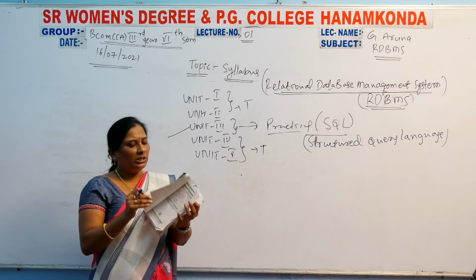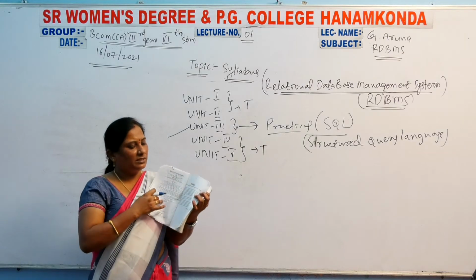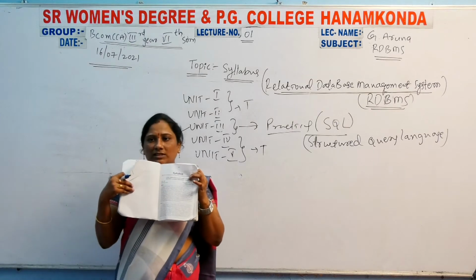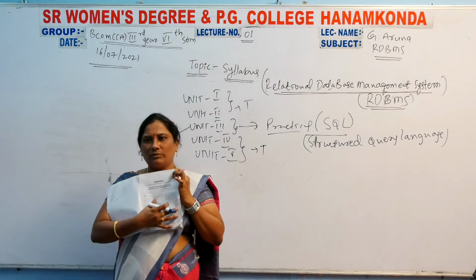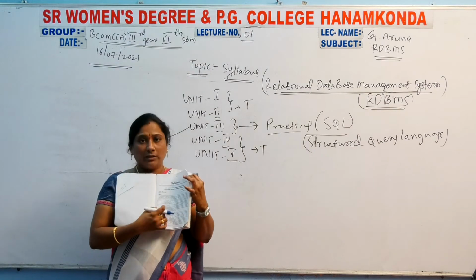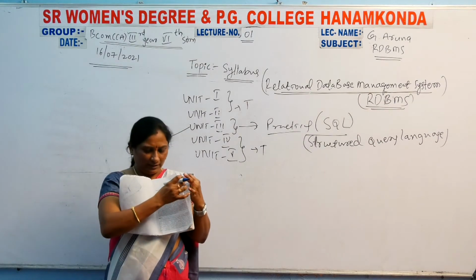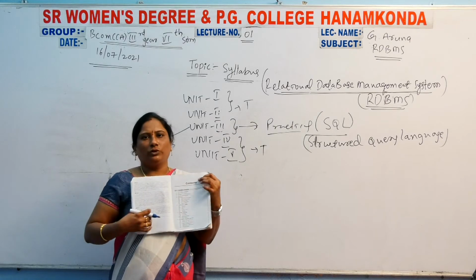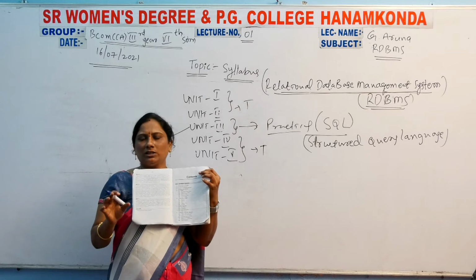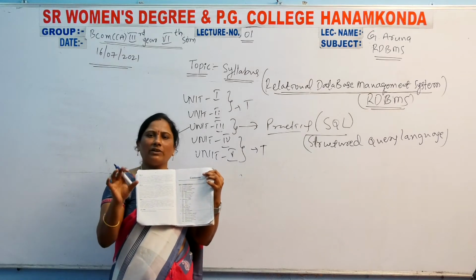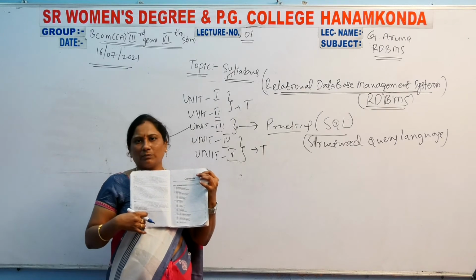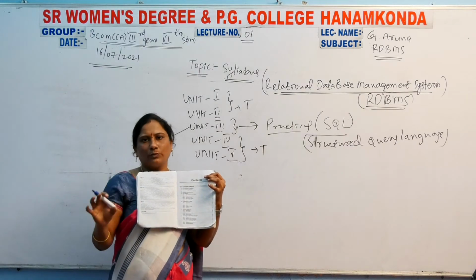In total, how many units of syllabus are there? As per the university syllabus, there are 5 units in total. Here these are 2 units on this page, and this is the third, fourth, fifth unit. Don't worry, girls. In our WhatsApp group, I will send the total syllabus.